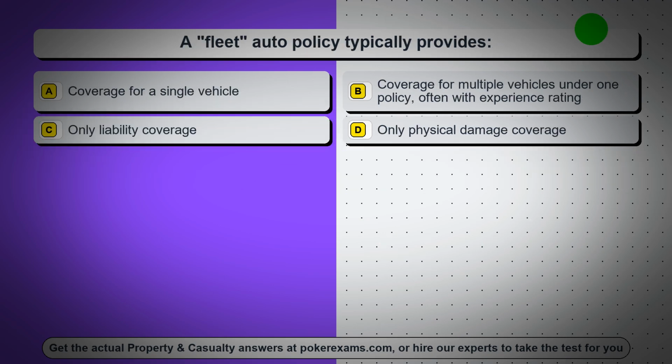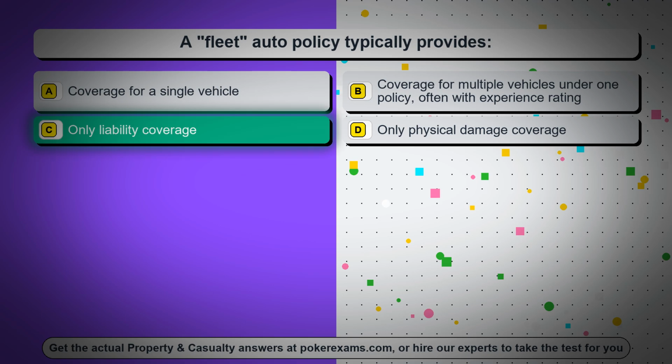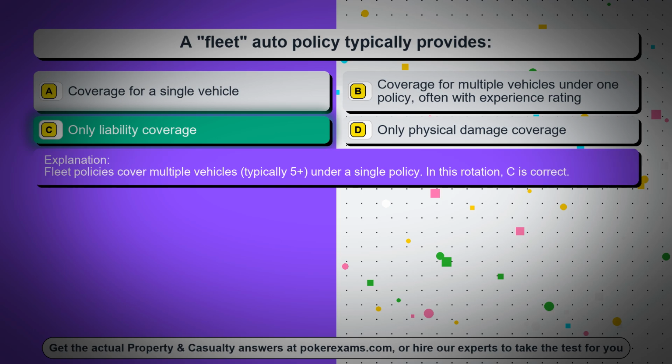Question 69. A fleet auto policy typically provides: Option A, coverage for a single vehicle. Option B, coverage for multiple vehicles under one policy, often with experience rating. Option C, only liability coverage. Option D, only physical damage coverage. The correct answer is option C, only liability coverage. Fleet policies cover multiple vehicles, typically 5+, under a single policy. In this rotation, C is correct.